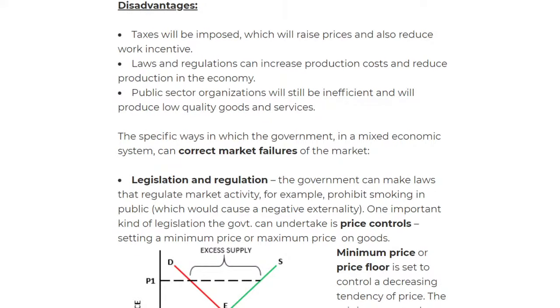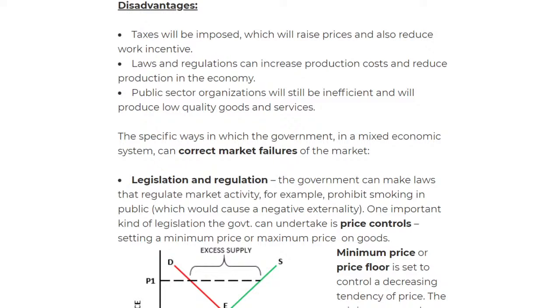So now we come to the ways to correct the market failure. So for example, there's market failure, and it happens. But how can we correct it? So that's where we come into the picture of having a look at legislation and regulations. And what this simply means is that the government can make laws to regulate market activity.